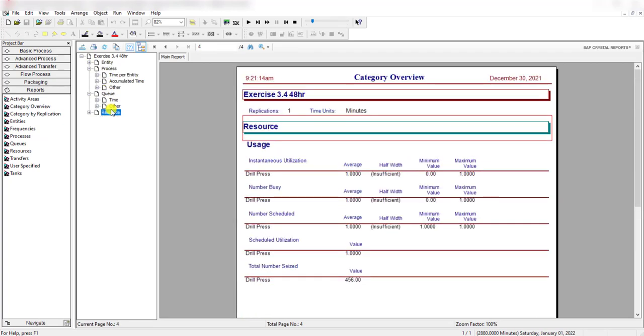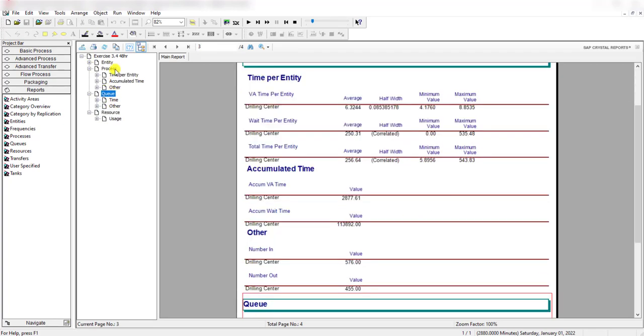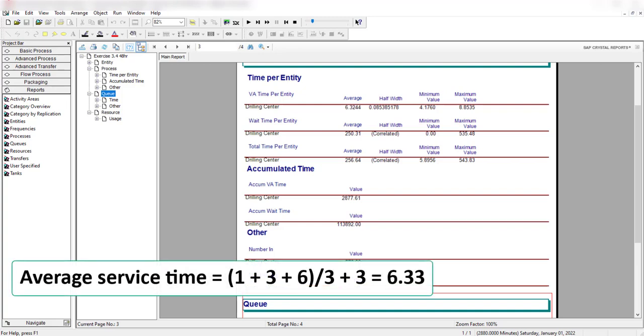and here you can also get the useful insights that were asked in the question. You can see in this 48 hour run, the queue length graph appears to be getting higher and higher, indicating that the system may be exploding. This is because the average service time is 6.33, which is larger than the average inter-arrival time, which is 5.